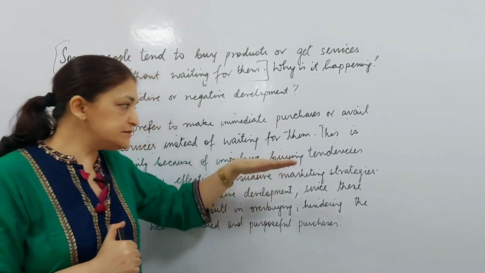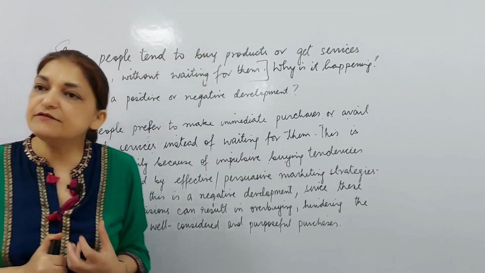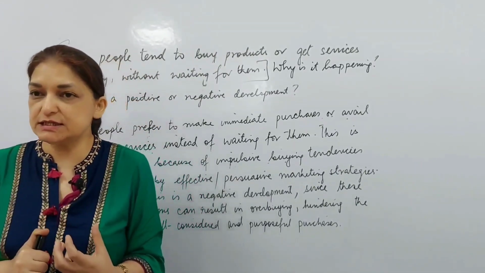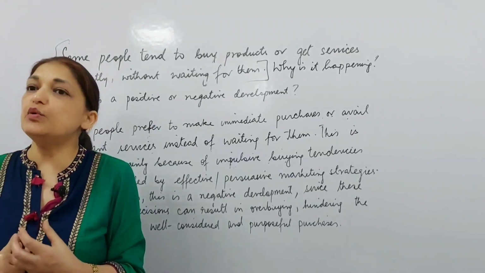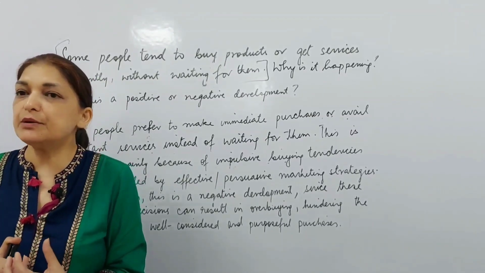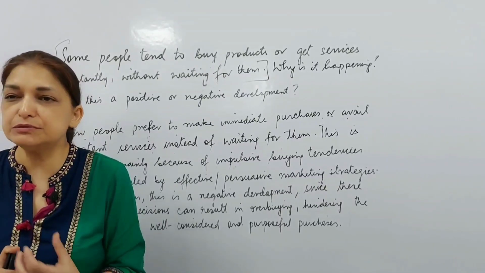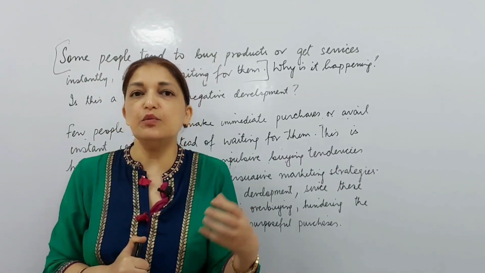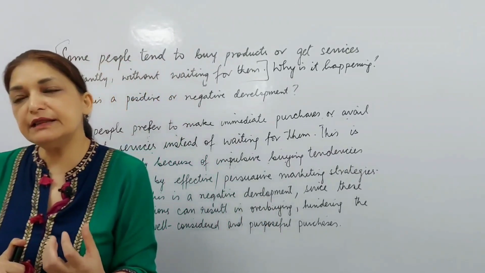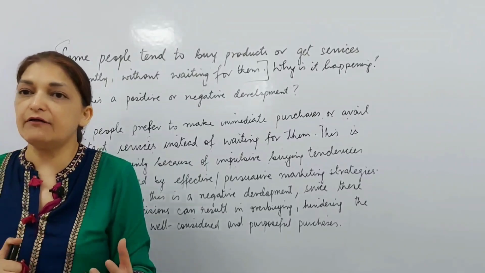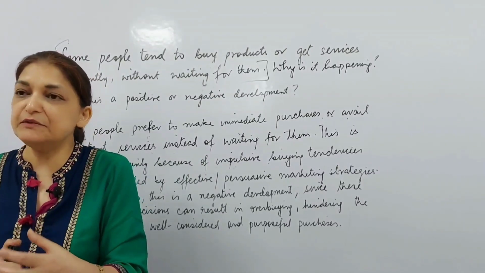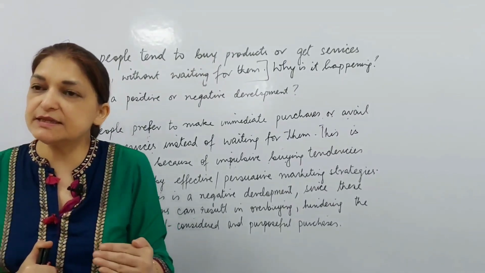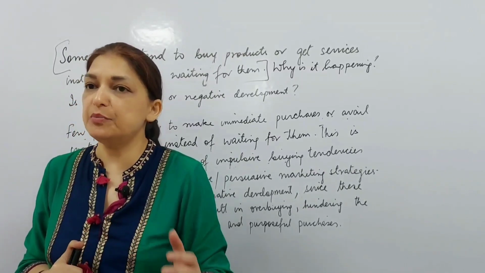If this is a difficult word, what are they? Impulsive buying tendencies are where the shoppers, the consumers, cannot resist. The moment they see things, they immediately want to buy. Generally, such people are called clutter bugs or shopaholics, who are fond of shopping. They go to the market, they see the product, they immediately want to buy. And clutter bugs generally buy things which they already have, maybe same colors, same brands, but even then they go and buy. Compulsive buyers, because they cannot resist themselves. They see things, they want to buy.